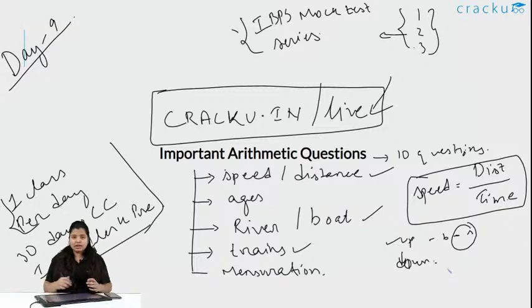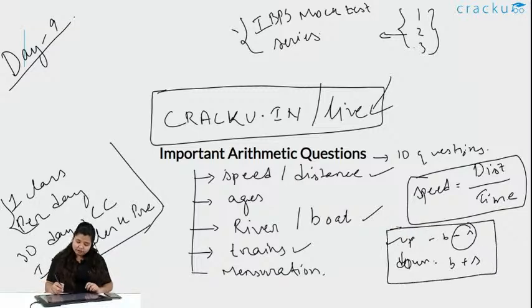And for the downstairs, again the staircase, you are coming down, we are so happy to come down, we just jump and we reach down. That means your speed is increasing. Similarly, in case of river, when you are going downstream, the speed of the river is pushing you down. So, the speed is added. This is the most basic thing for river and boat, which will solve not all, but 90% of your problems.